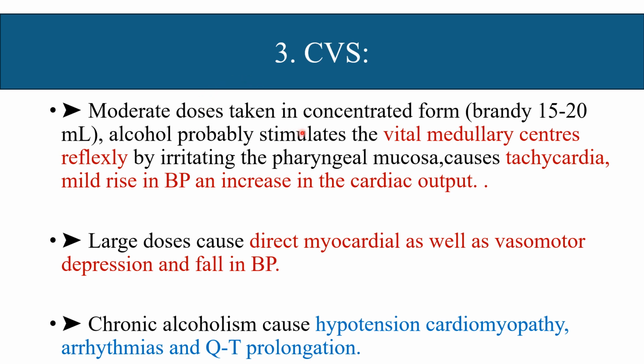Moderate doses taken in concentrated form like brandy, 15 to 20 ml, probably stimulate the vital medullary center reflexly by irritating the pharyngeal mucosa, causing tachycardia, a mild rise in blood pressure and increased cardiac output. At large doses it causes direct myocardial as well as vasomotor depression and a fall in blood pressure. Chronic use of alcohol causes hypotension, cardiomyopathy, arrhythmia and QT prolongation can occur.